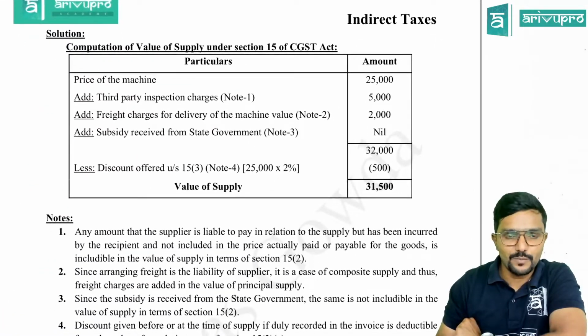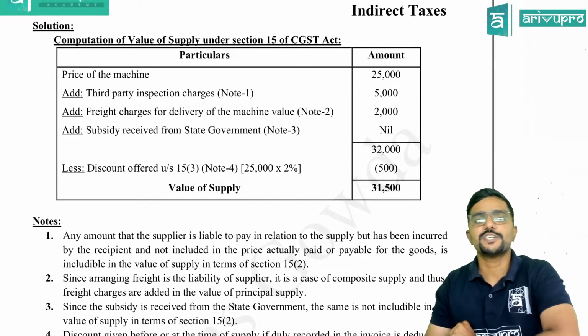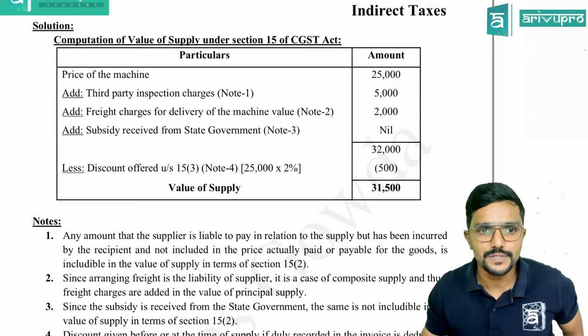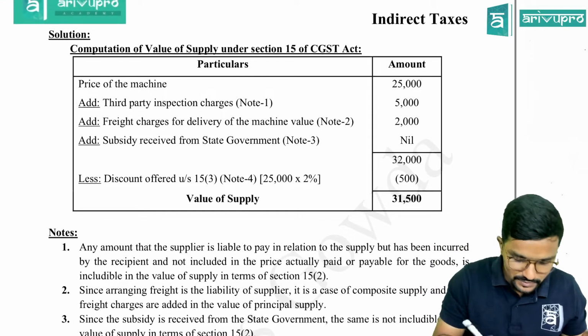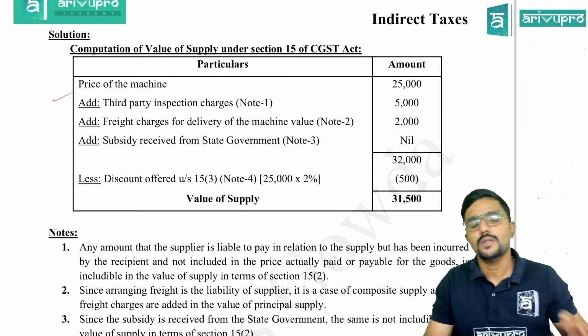Let us do it one by one. So what is the price of the machine, which is given in the first point? 25,000. Then you can take the discount before or after, wherever it is. Means you can also place the discount here, no problem.